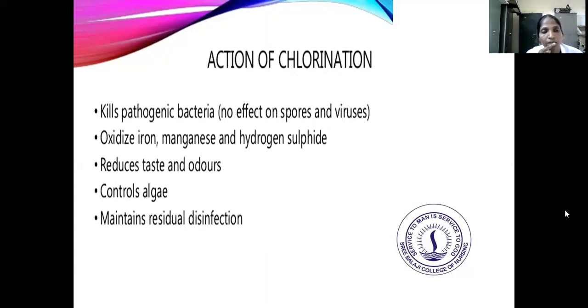The action of chlorination: it kills pathogenic bacteria, spores and viruses, oxidizes iron, manganese and hydrogen sulfide, reduces taste and odor, controls algae, and maintains the residual disinfection. So these are the actions of chlorine.